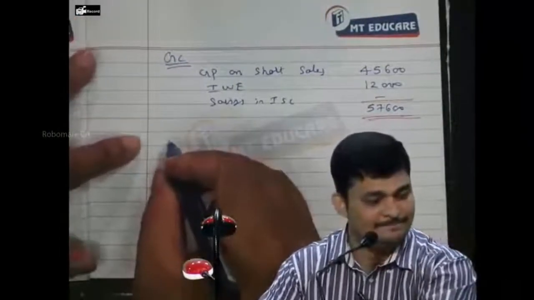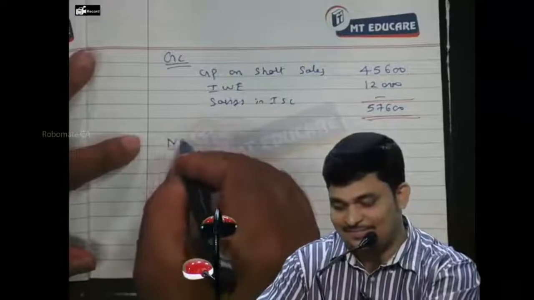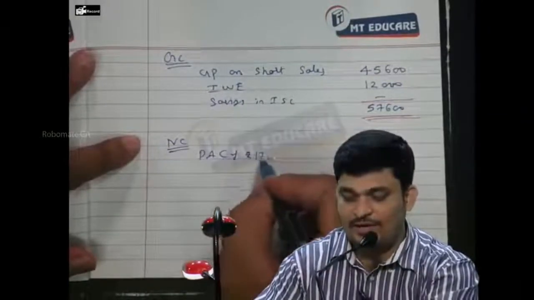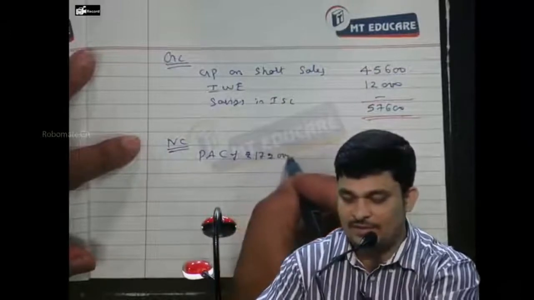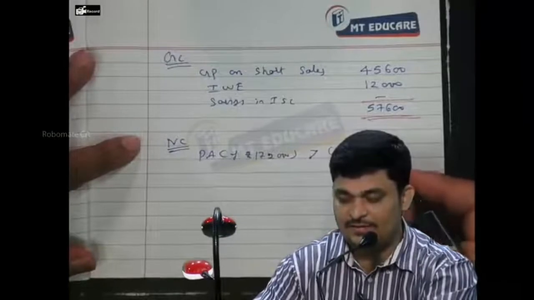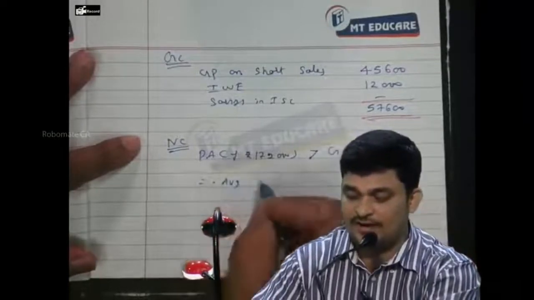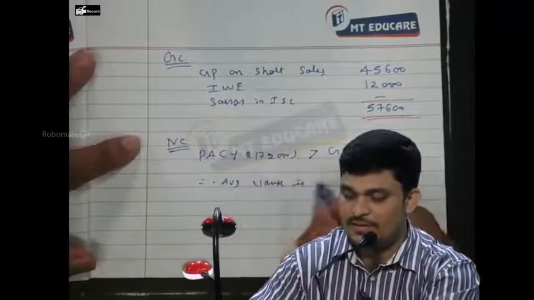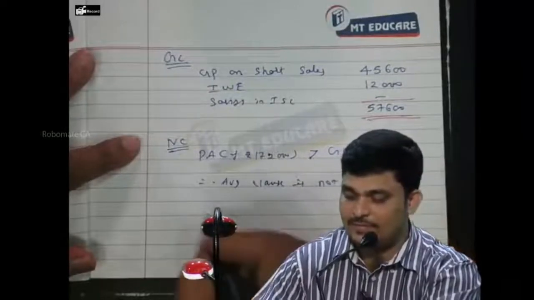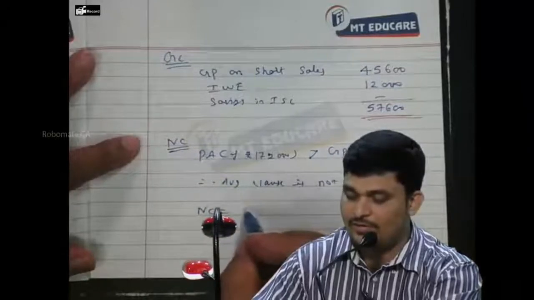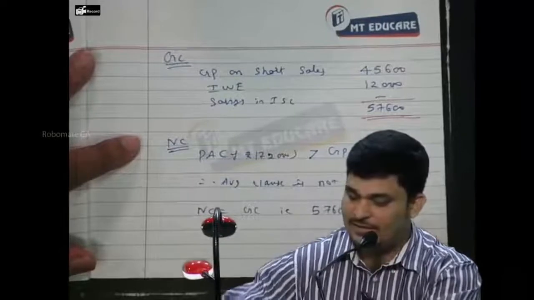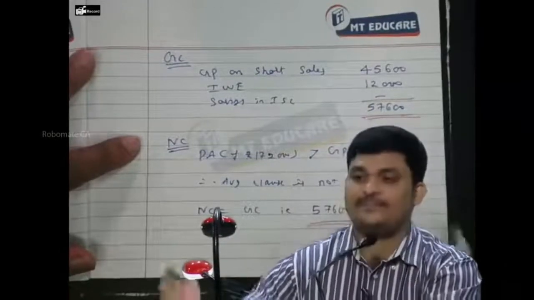Then we have a net claim. Policy amount of rupees 1,70,000 is higher than GP on AAT, therefore average clause is not applicable. So net claim equal to gross claim, that is 57,000. That's all. Claim.